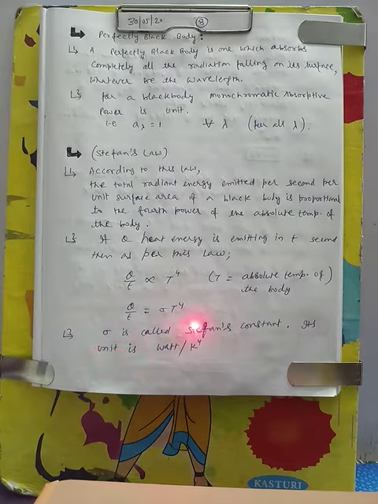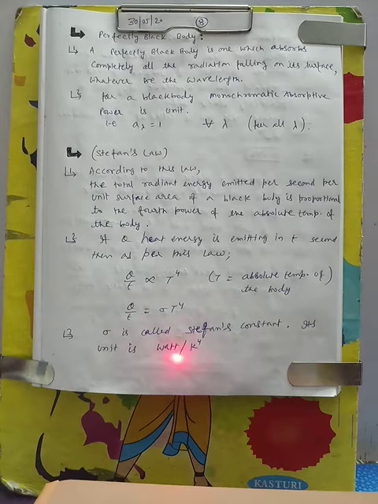It is called Stefan's constant, and its unit will be watt per meter square per Kelvin to the power 4.